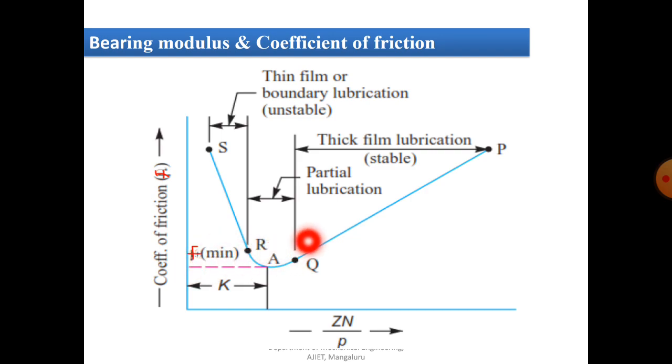In order to prevent this, according to McKee's investigation, the bearing should be designed with a value of ZN by P at least 3 times the minimum value of bearing modulus, that is K. So that is one of the important design criteria. Whatever the bearing, it should be designed with the value of ZN by P at least 3 times more than the K value. It's also called McKee's investigation, or we call it the bearing modulus.